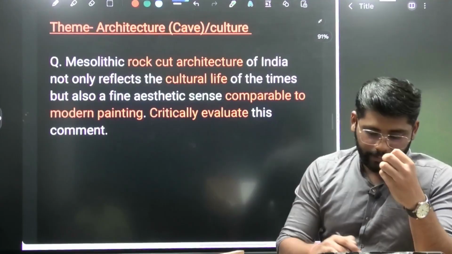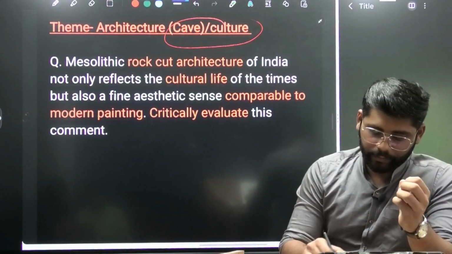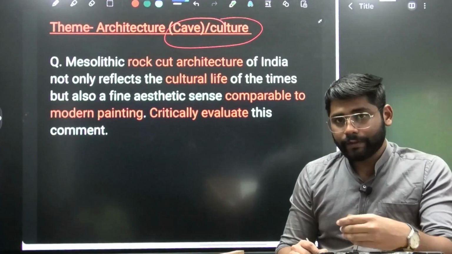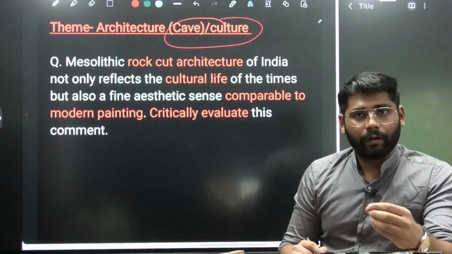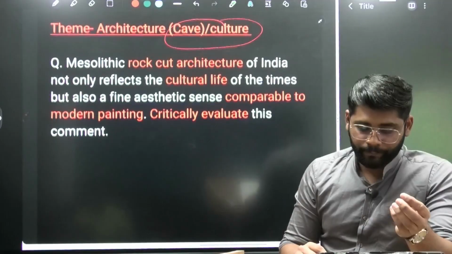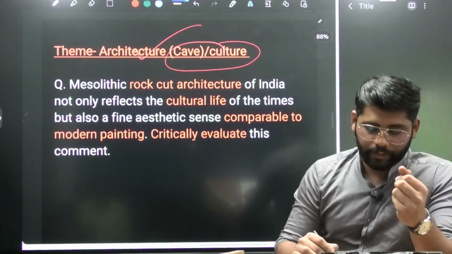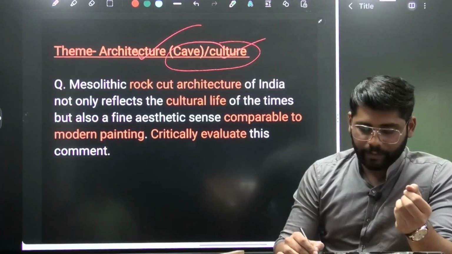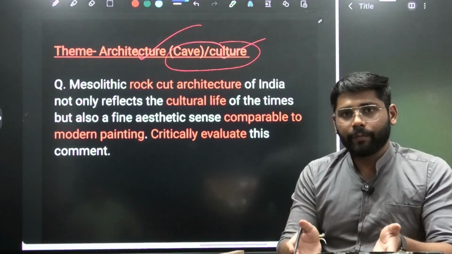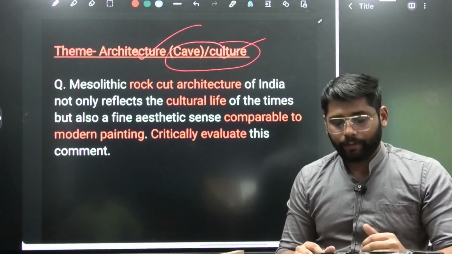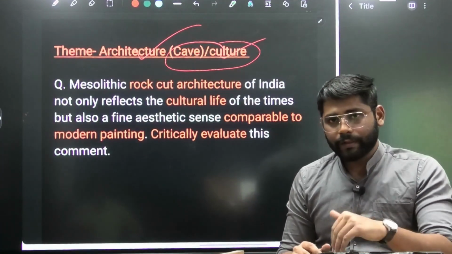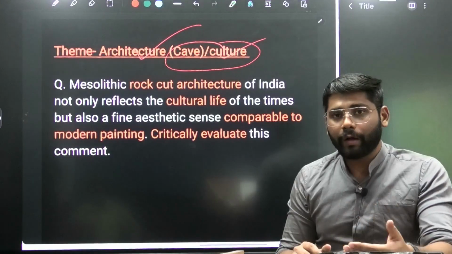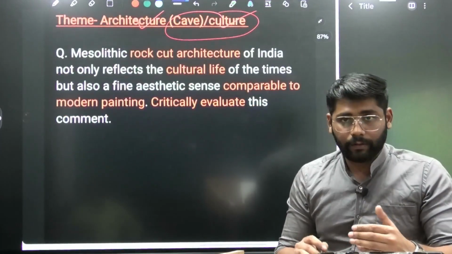Then the next part is again the architecture part, but here they are asking about cave architecture. As I said, there would be overlapping terms or overlapping questions. We have seen architecture as a theme, and the second theme is culture. So culture and architecture are coming together. While dealing with this question, what would be our approach?